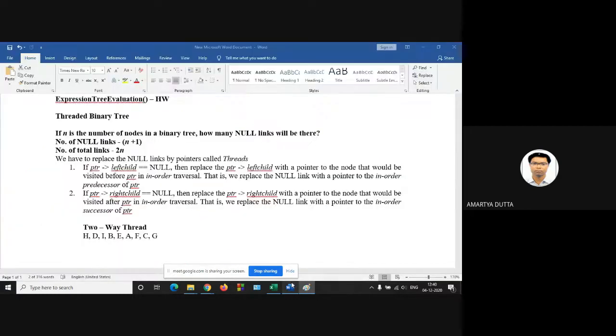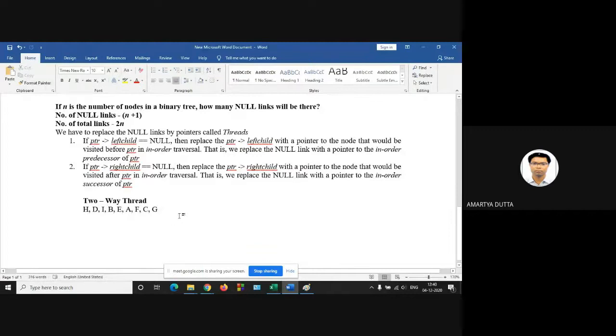So this is another important topic: two-way threading with header node. This is another important topic.